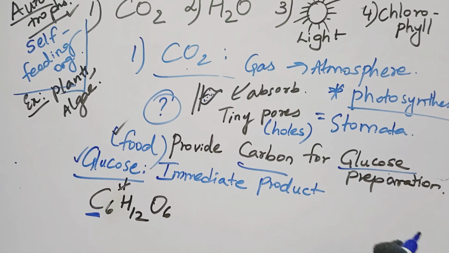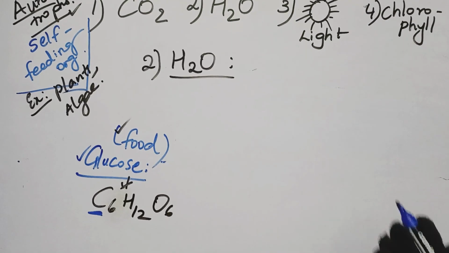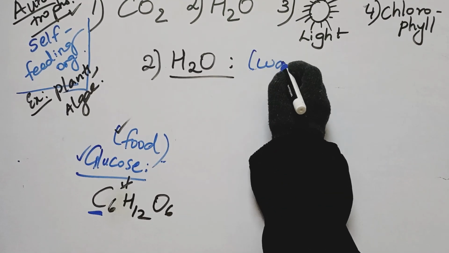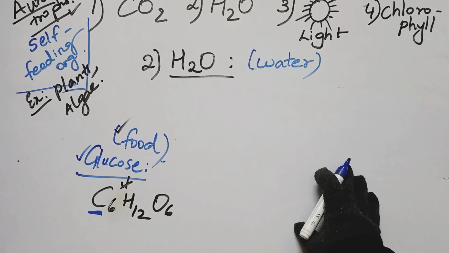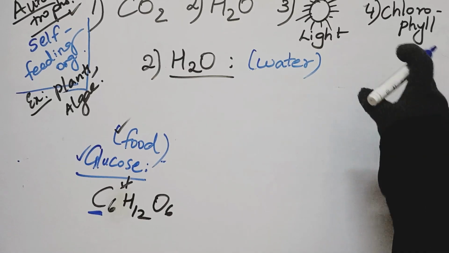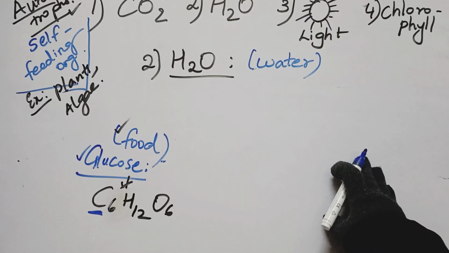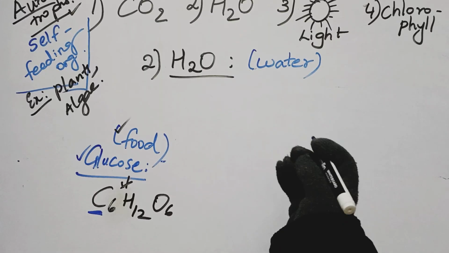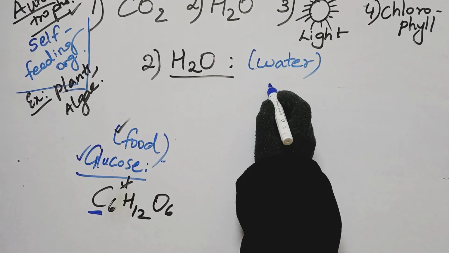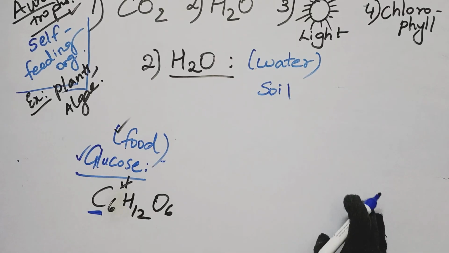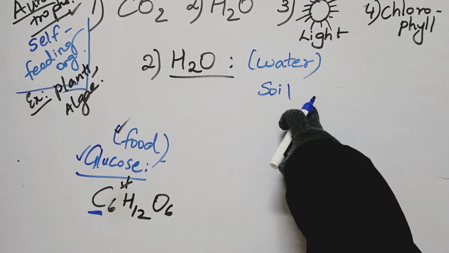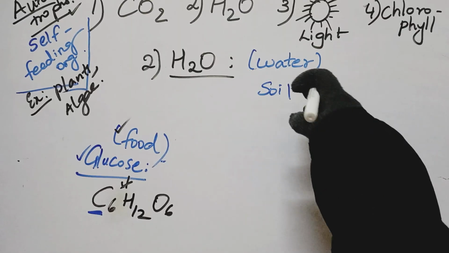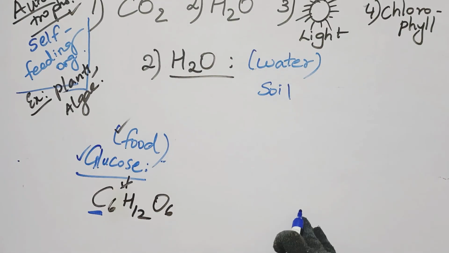Now moving ahead to H2O, which means water. As we know, every organism needs water to survive. In the same manner, plants also need water to do photosynthesis. So how does the plant get this water? Terrestrial plants have their roots underground in the soil.